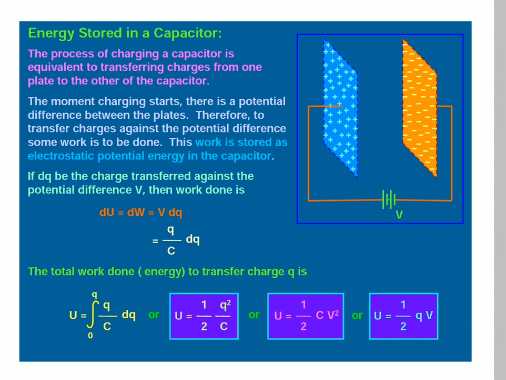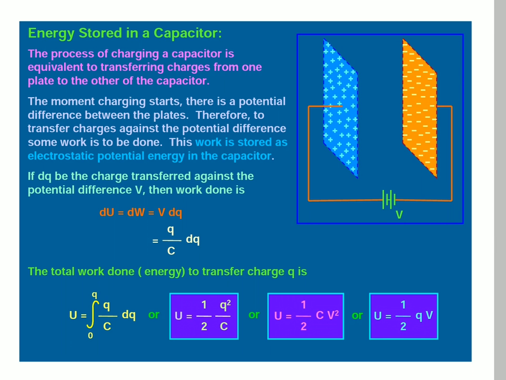As charging starts, there is a potential difference between the plates. Therefore, to transfer charges against the potential difference, some work has to be done. This work is stored as electrostatic potential energy in the capacitor.